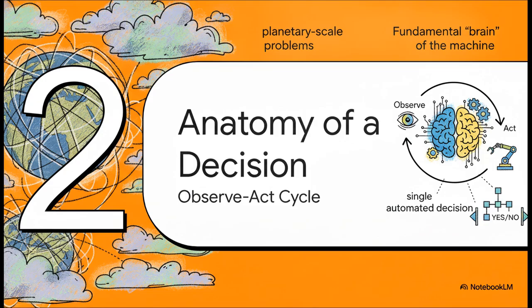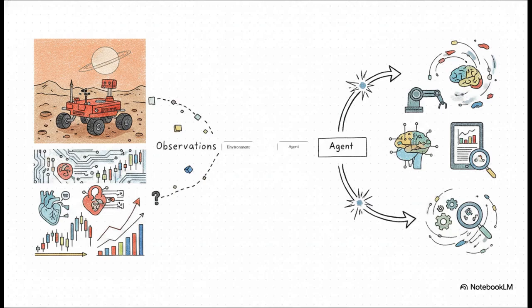So, to solve these planetary scale problems, we have to look at Section 2, the anatomy of a decision. We need to zoom way in to the fundamental brain of the machine. Look at this observe-act cycle right here. It is the absolute core of the whole process. You've got the agent, whether that's a Mars rover or a medical diagnostic tool, and you've got the environment. The agent receives observations from the environment, but those observations are almost always noisy or incomplete. Based on that imperfect data, the agent takes an action, and here is the kicker. That action physically changes the environment, creating a brand new state, and the entire cycle just repeats itself.